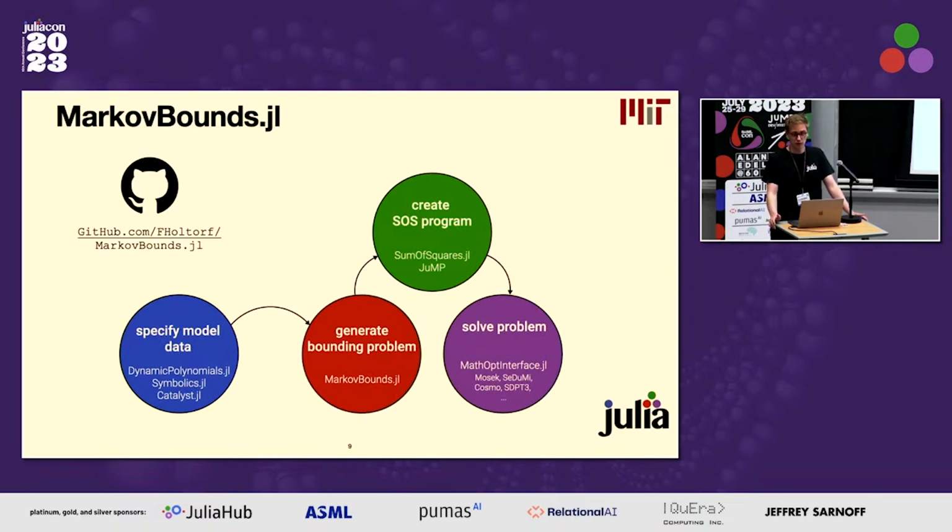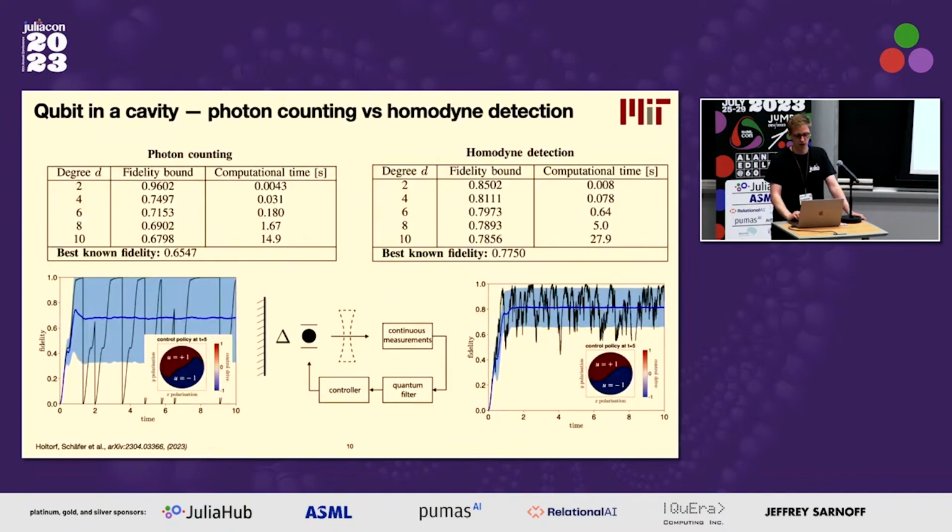I would say the main reason is its really rich optimization ecosystem, which is perfectly suited for this kind of thing. In particular, SumOfSquares.jl deserves a lot of credit, which allows very easy setup of these sum of squares programs and then translates them automatically into the equivalent semi-definite programs, which then can be pushed to your solver of choice through the MathOptInterface. So all we had to do is expose a high-level interface that allows us to specify our control problems in a symbolic form, on the back of these nice symbolic modeling tools in Julia. And then all these bounding problems can be generated automatically without understanding much of what's going on.